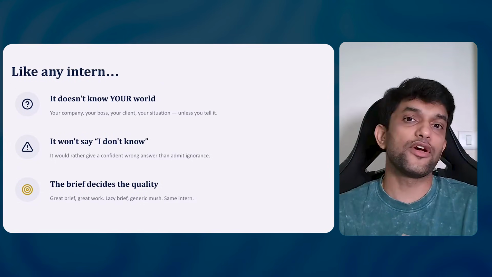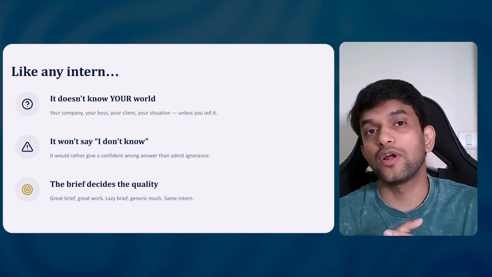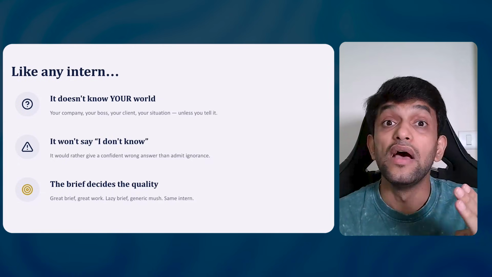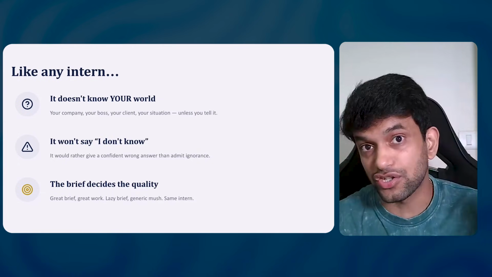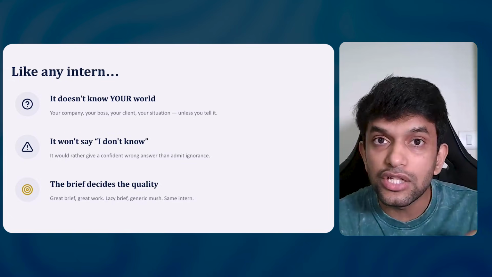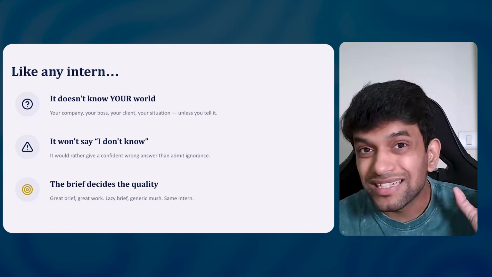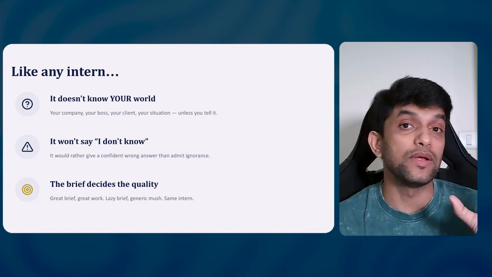So always be aware of anything you use from AI. And the third thing is, guys, the more detailed the instructions you give, the more the intern knows about the task, the better the output will be. Okay, we will discuss that, but yeah, this is what you need to understand.